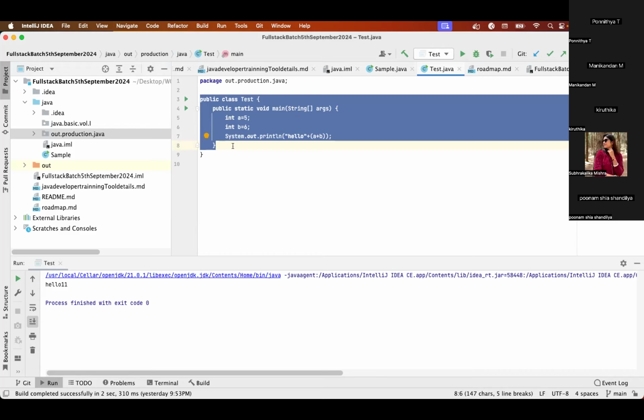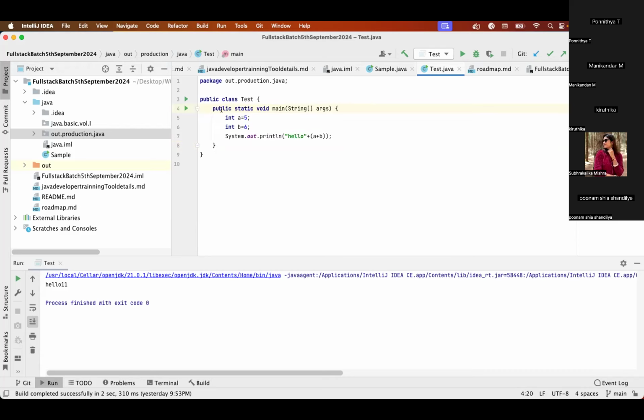Platform independent. Let's assume I have created this program. If I share this program with you, you can run it in your system as well. I have written this program on Mac OS. I can share that file through email and you can run it in your system and easily get the output. Okay, clear?